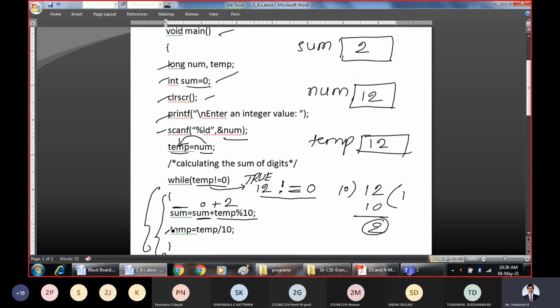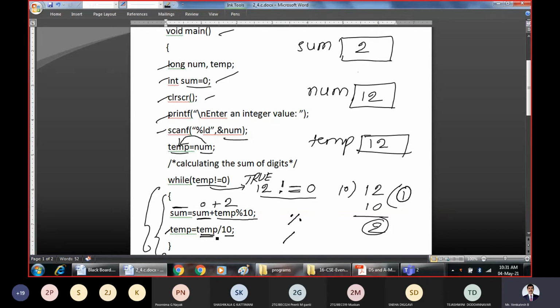Now perform again temp division 10. Now in this case we are trying to get the quotient, not the remainder. Take the same example. Temp is 12. 12 division 10. So 10 into 1 is 10, remainder is 2. The quotient is 1. So you should always remember the difference between modulo and division. Modulo will always return the remainder and division will always return the quotient.